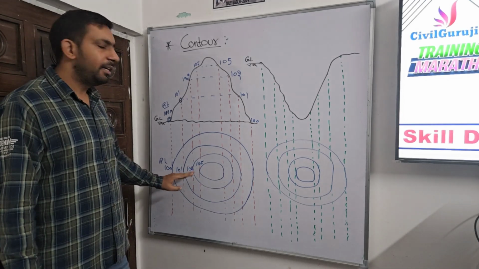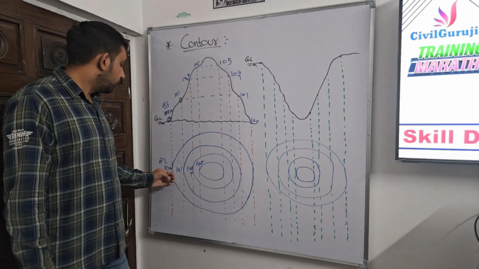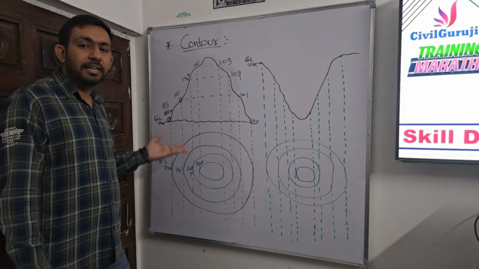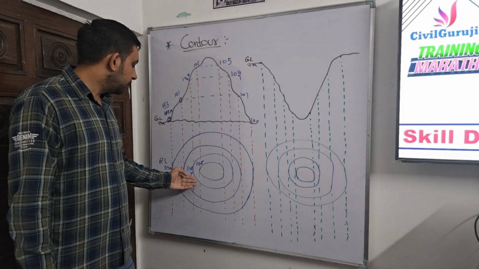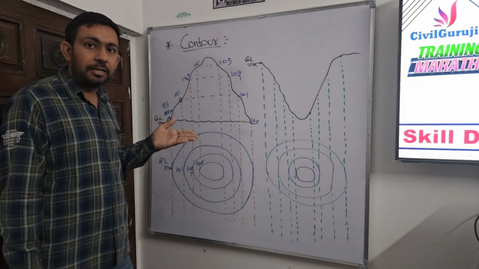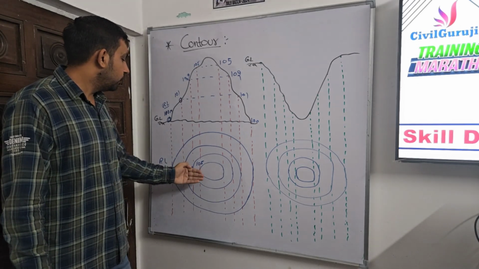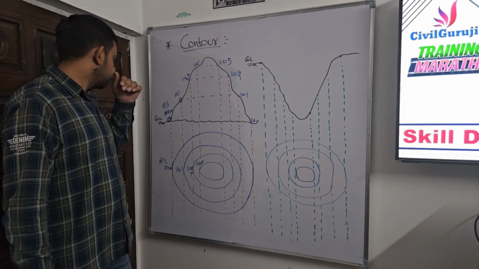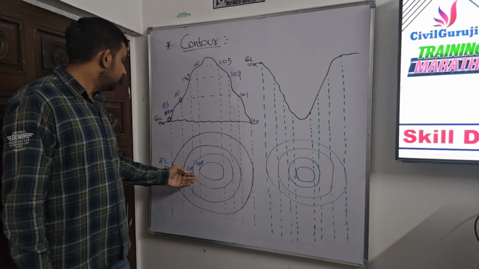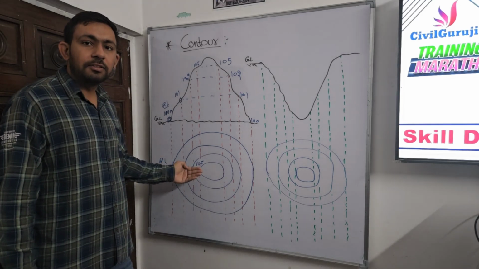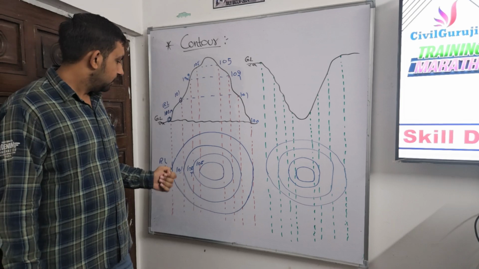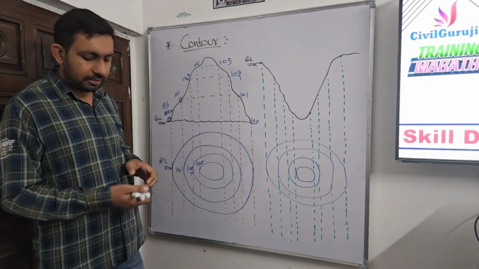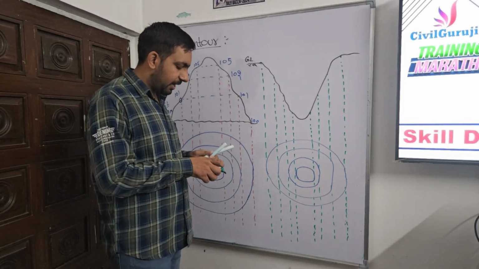This increasing RL tells us that the points of the inner circle are at higher elevation, and then the next points are at much higher elevation. So in this way we get to know that as we move inside the circles, our RL is increasing, which tells us about a mountain. In the same way, taking another example, let's take an example of a valley.